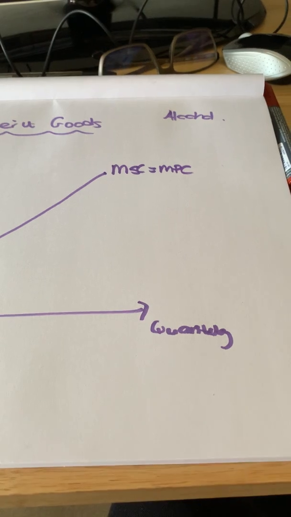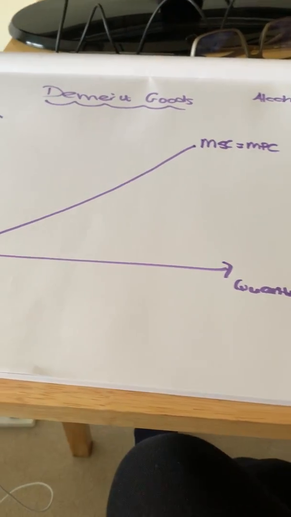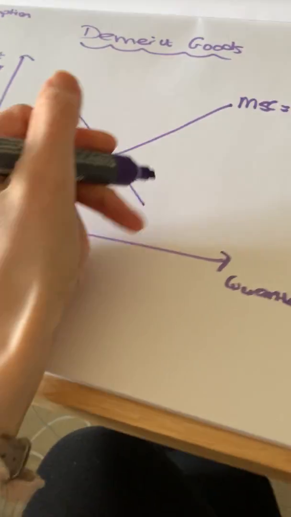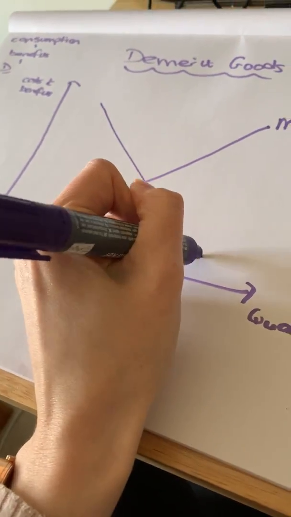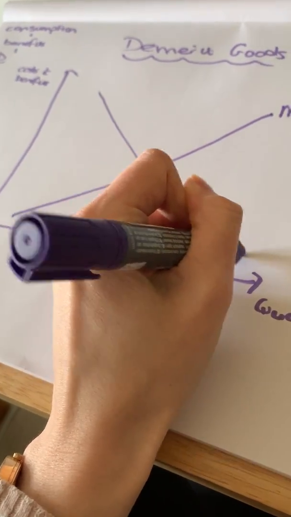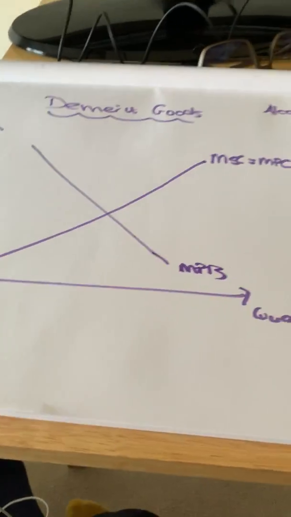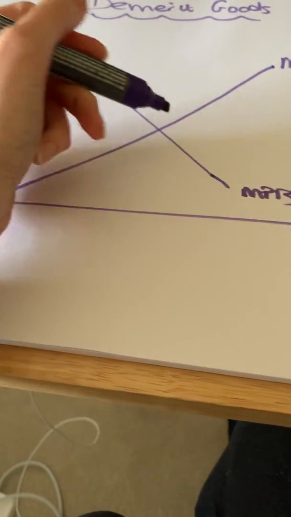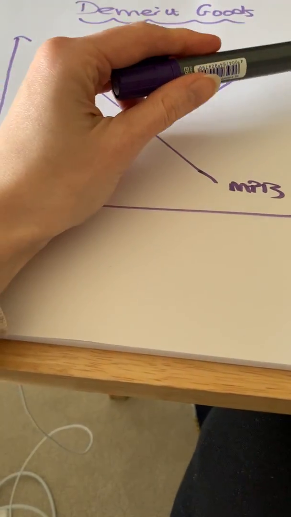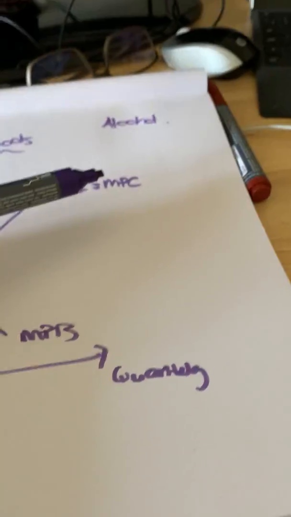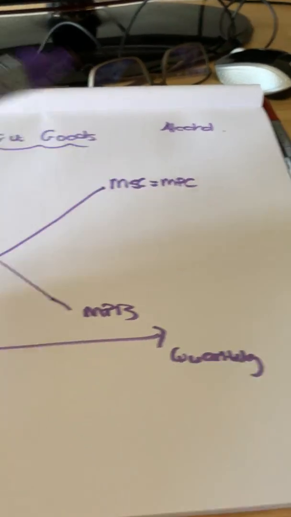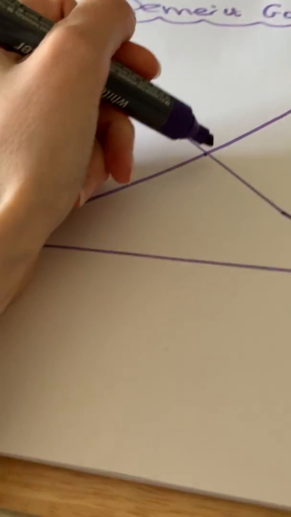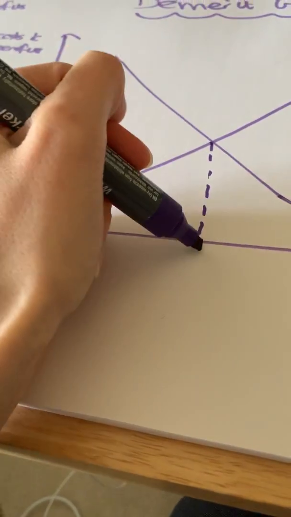So in the short term, remember, we just consider the privately optimal level of consumption. So if we can draw on here, we'll make that a bit bigger, marginal private benefit of consuming alcohol. If you think about the reasons why people consume alcohol, that derives our marginal private benefits. And they find the point where the marginal private cost, i.e. how much it's going to cost them to buy maybe a glass of wine, a glass of beer, and the benefit they'll derive from drinking that glass of wine or glass of beer. And where those two meet, this will determine